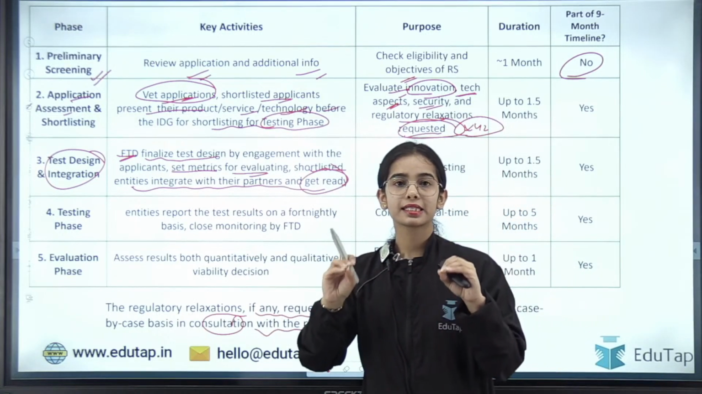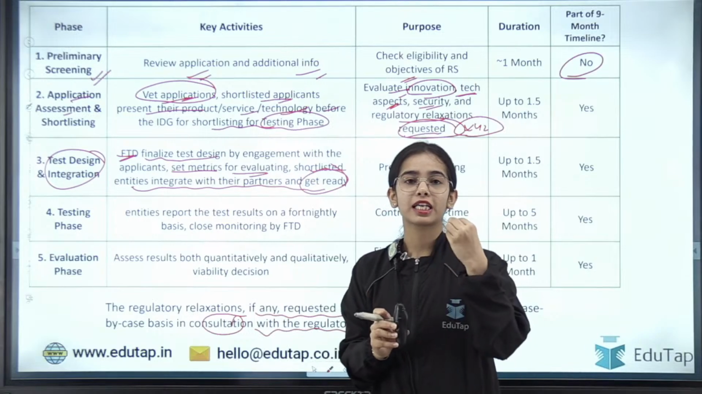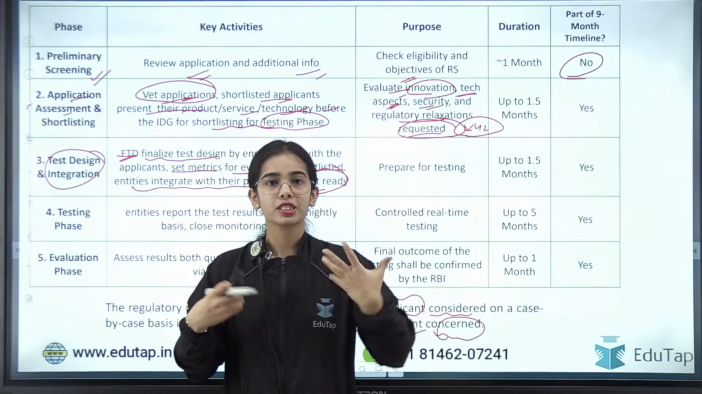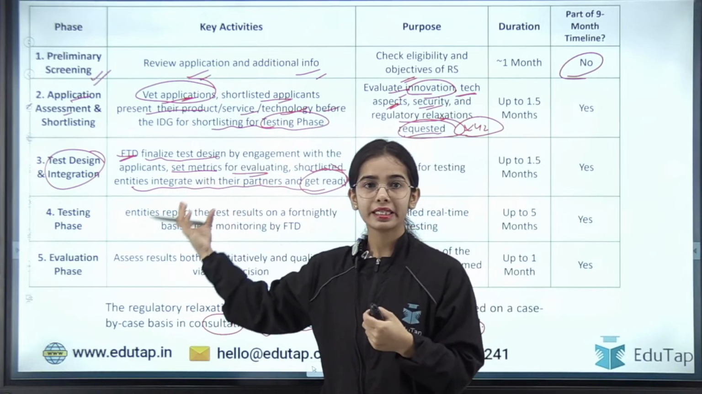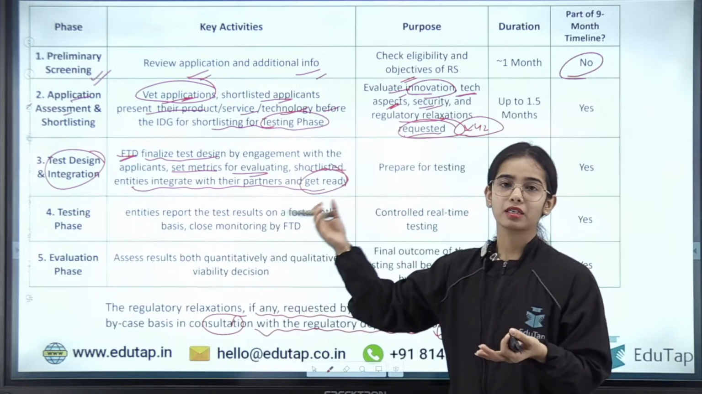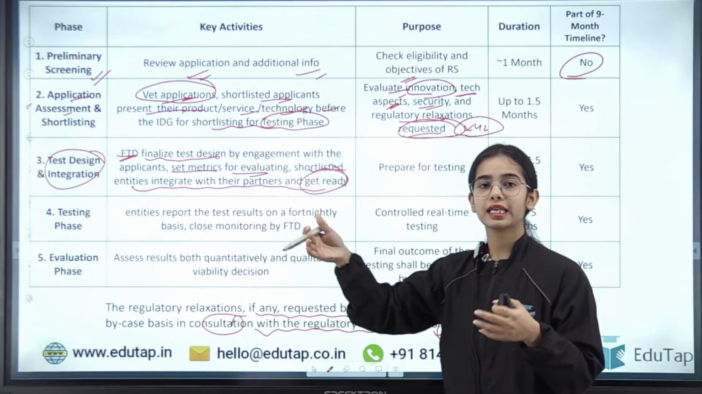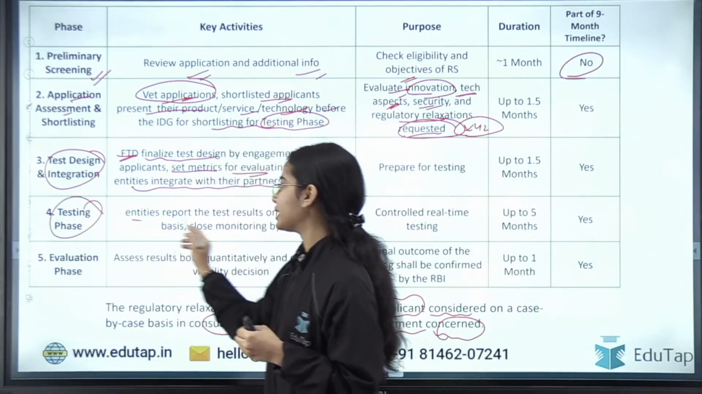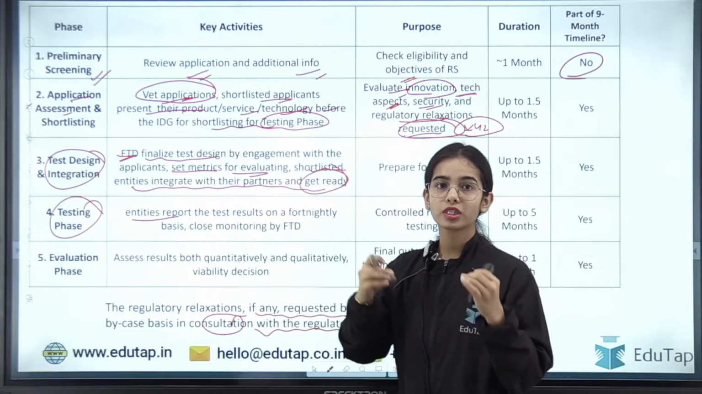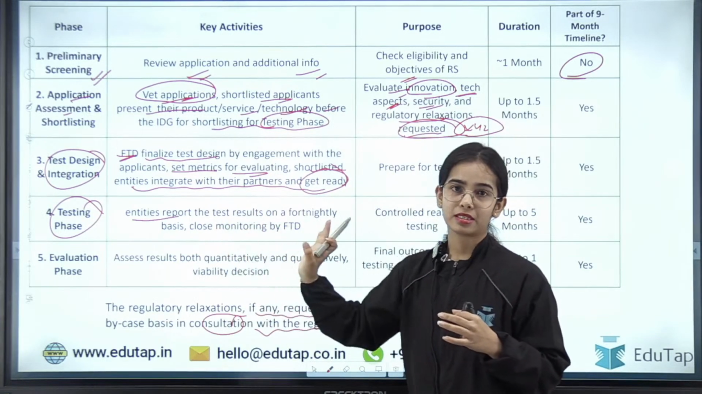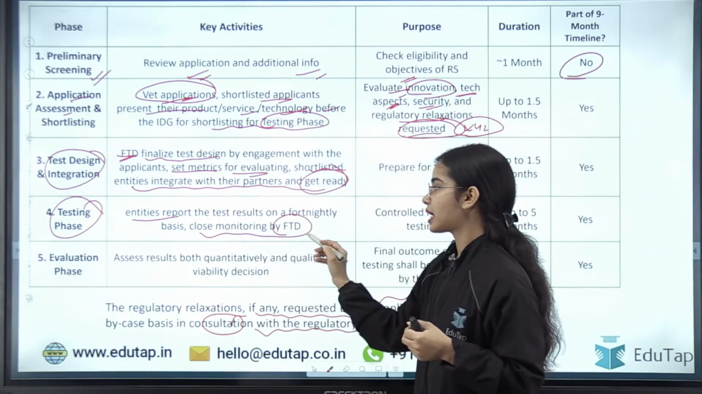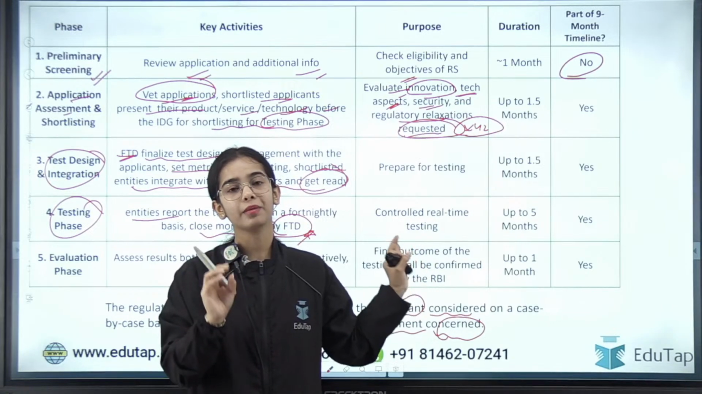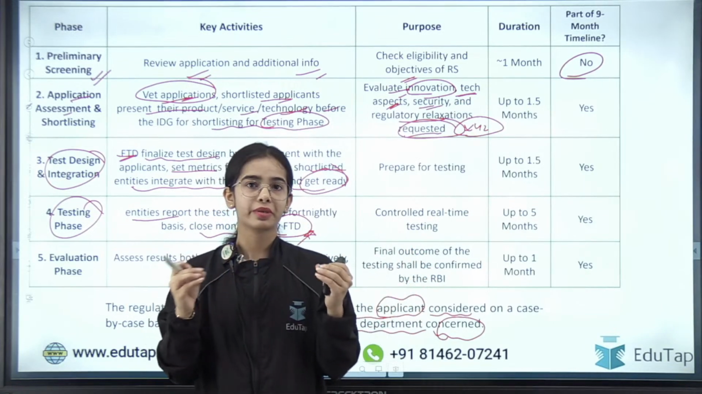So in the test design and integration phase, the finalization of the test design is happening, the preparation for the testing starts, and the entities integrate with their partners, if there are any partners. After that, there is the testing phase where the entities start testing and report the test results on a fortnightly basis. Close monitoring is done by the fintech department. The testing phase happens in a controlled real-time test environment.